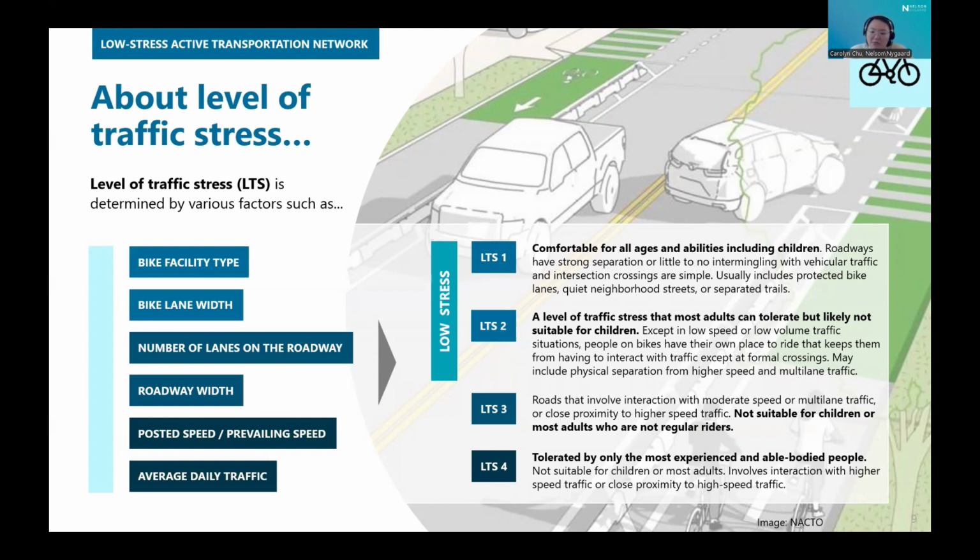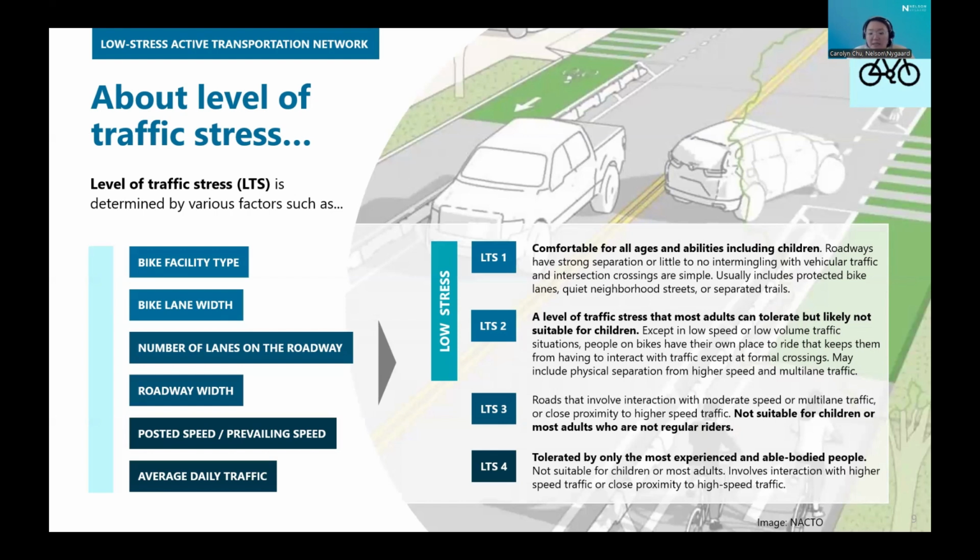So road segments rated as LTS 1 or 2 are considered low stress. LTS 1 means it's comfortable for all ages and abilities, including children. There's a strong separation or little to no intermingling with vehicle traffic. LTS 2 is a level of traffic stress that most adults can tolerate, but likely not suitable for children. Except in low speed or low volume vehicle traffic, people on bikes have their own place to ride that keeps them from interacting with car traffic.